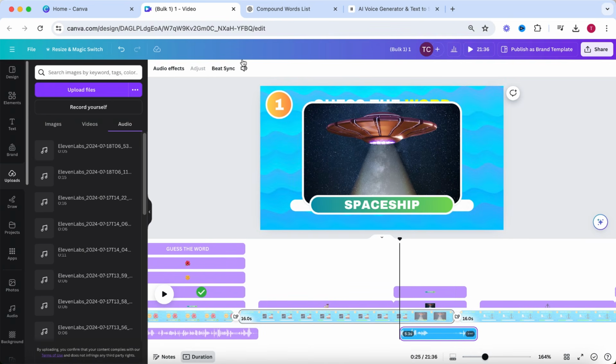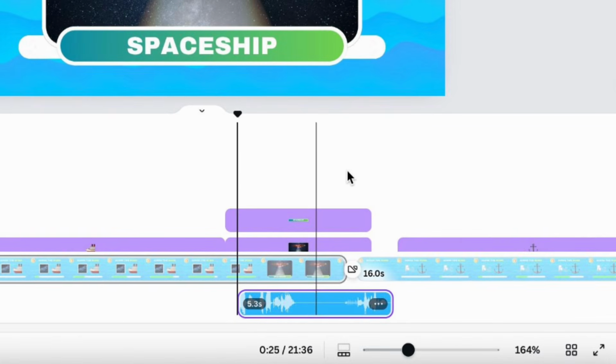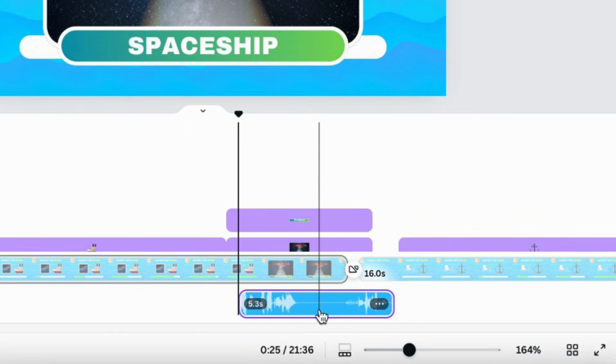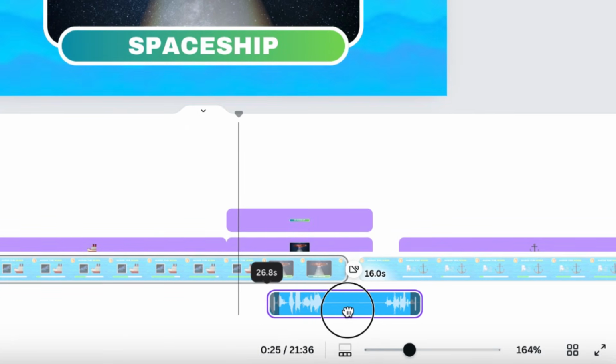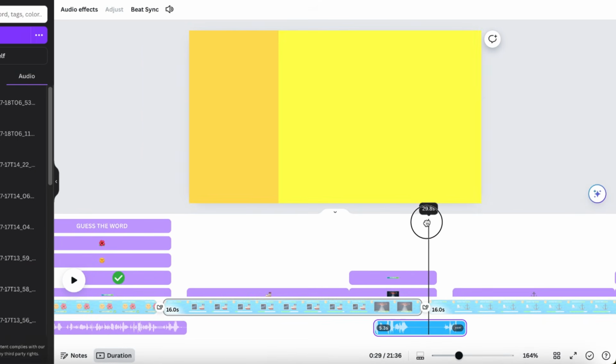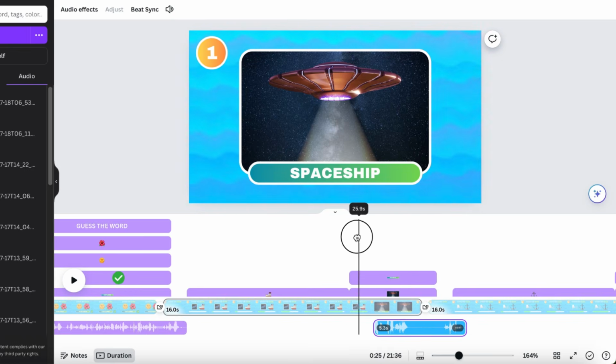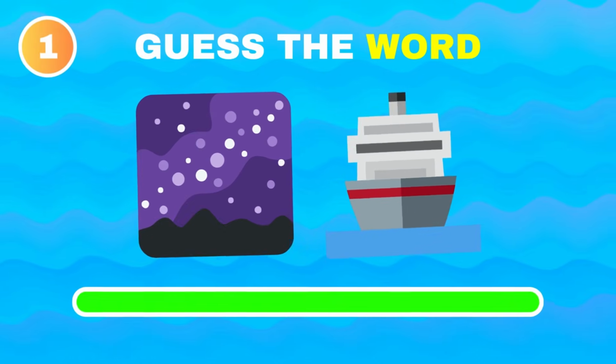Again, increase the volume to 200%. Now, as you can see in this voiceover element, there are 2 parts with sound waves and 1 part in between where there is a pause in the voiceover. What you need to do is place this part at the point in the video where you transition from one page to the next one. Simply select the voiceover element and drag it to the right place. If you have done this correctly, it should look and sound like this.